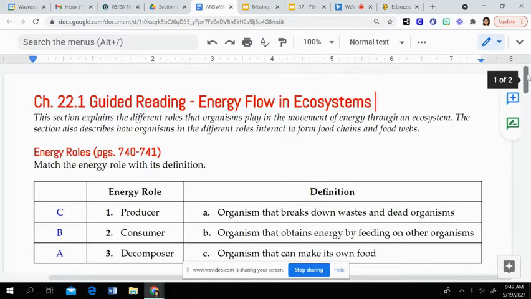All right, we are going over our chapter 22.1 guided reading notes. You should have these filled out from yesterday, so we are just checking answers.